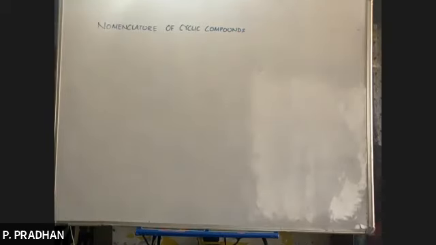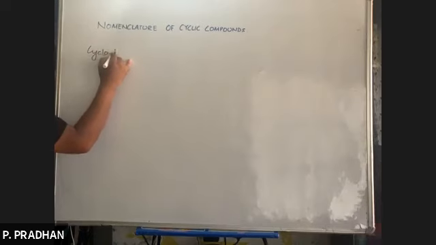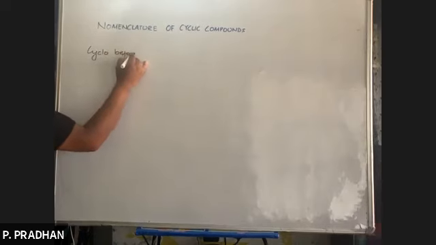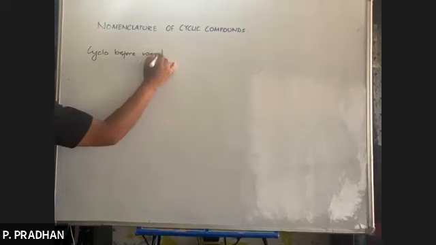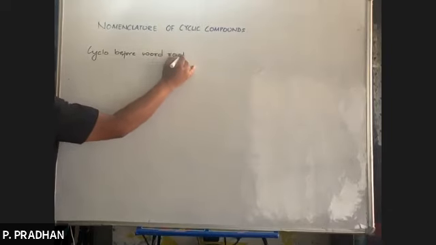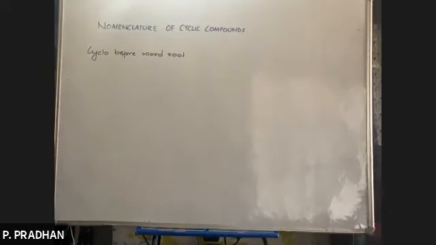Now, to name a cyclic compound, we add the prefix cyclo before the word root.